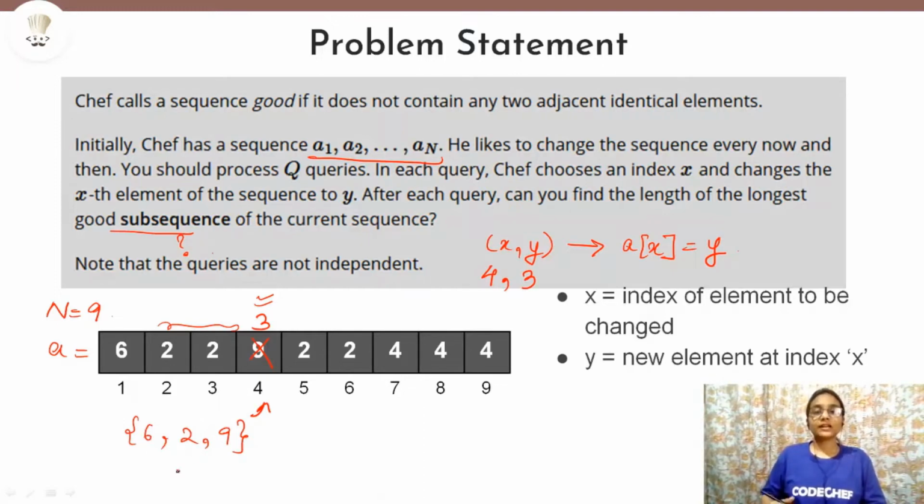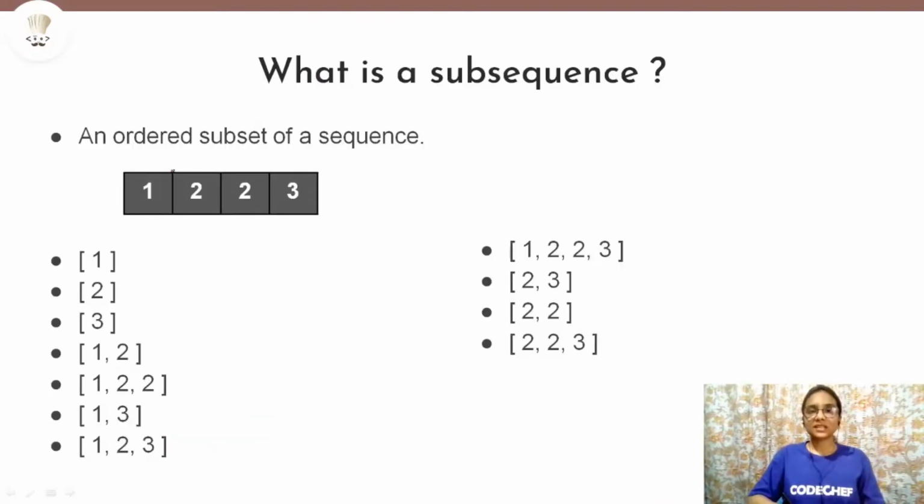Now, before we understand how we can find the length of the longest good subsequence, first we will understand what a subsequence means. A subsequence is an ordered subset of the given sequence. What does it mean by ordered subset? Subset, you know, means you can take any of the elements into your set from the original sequence, but ordered means that you cannot change the order of the elements that are present in your original sequence.